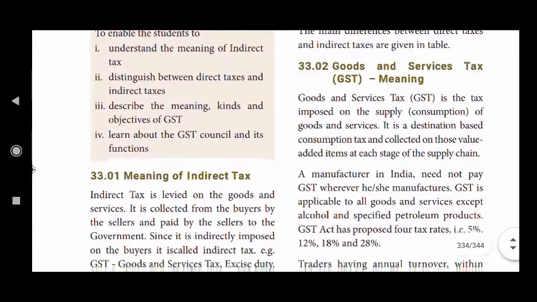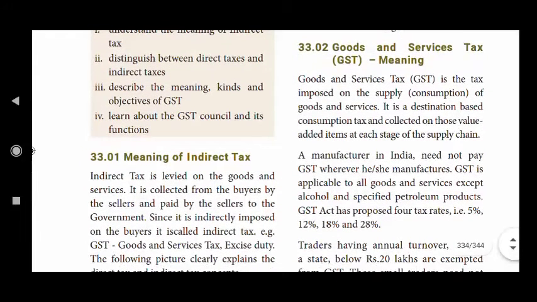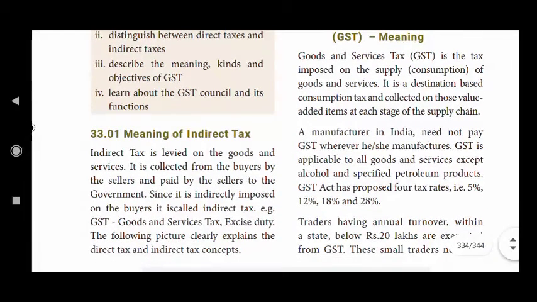What is the meaning of indirect tax? Indirect tax is levied on goods and services. That is, if you are purchasing some goods, you are paying taxes. This tax is called indirect tax. We may call it a sales tax. It is collected from the buyer by the seller and paid by the seller to the government.